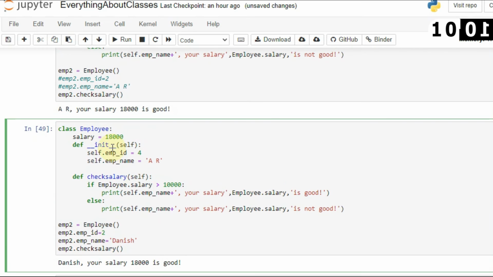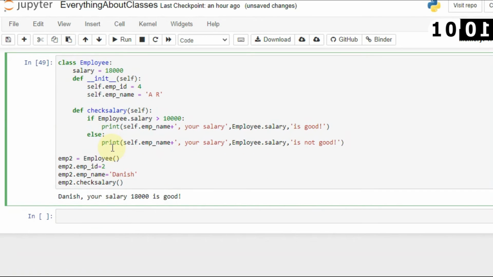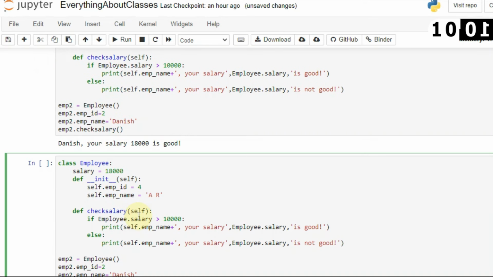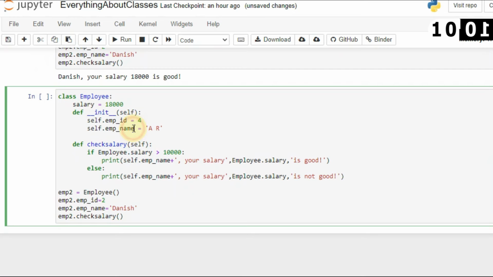By default, here come the private, public and protected methods and protected attributes, etc. These are naming conventions. Here you can see that I have defined that name inside the class, and I am able to change it. So what if you want to create a default value, so that it will always be AR and you will not be able to change it from the main function? For that you can use private, public or protected.